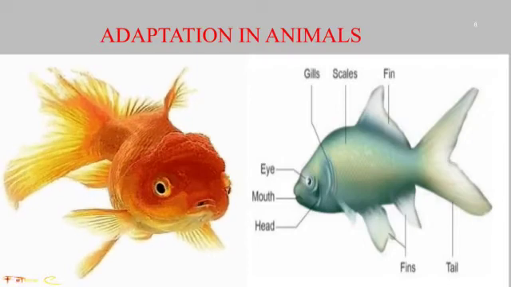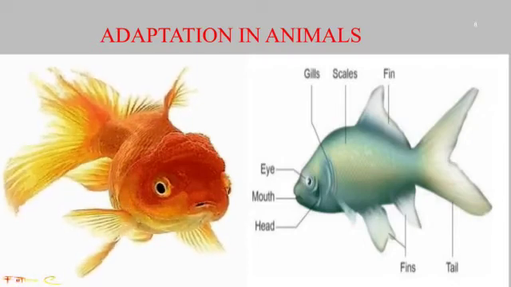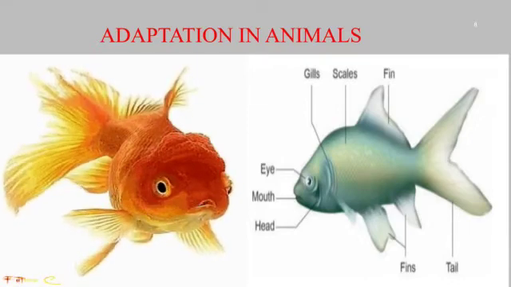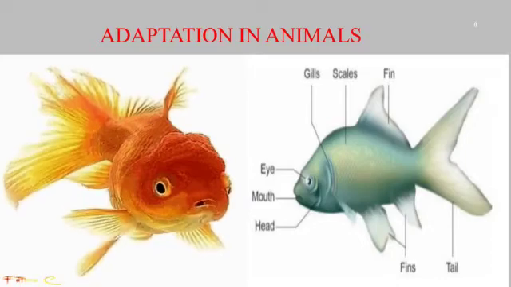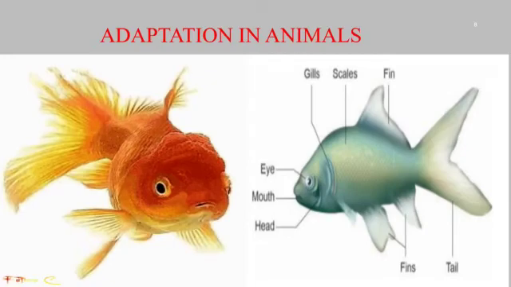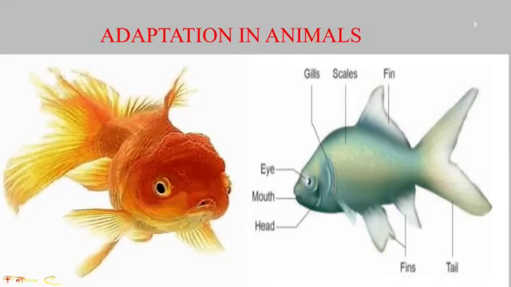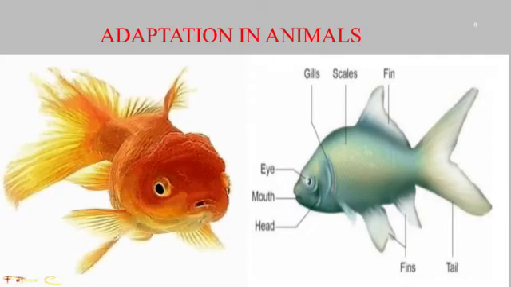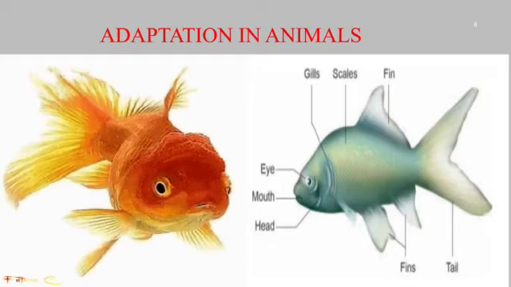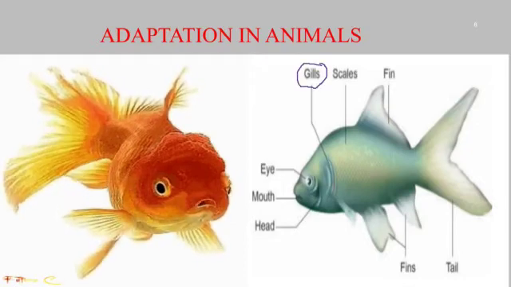Here we are going to see the special features of fish. Fish live in either freshwater or marine water. The shape of the fish is a streamlined body, right? It helps to move easily in water. Then it has a breathing organ. Fish breathe through gills. That is a special organ for fish.